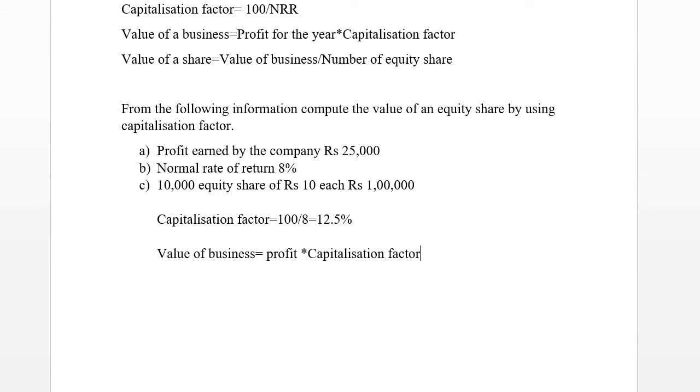Profit earned by the company is 25,000 into the capitalization factor that we have already found, that is 12.5. 25,000 into 12.5 is equal to 3,12,500.